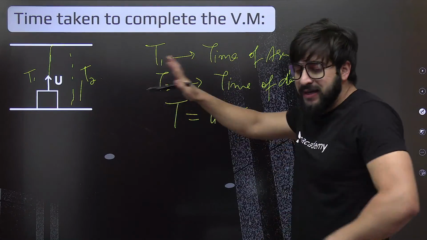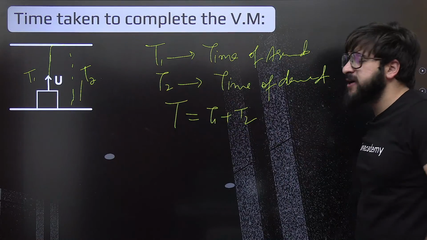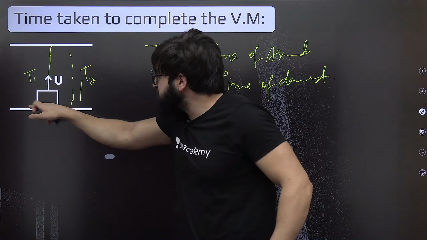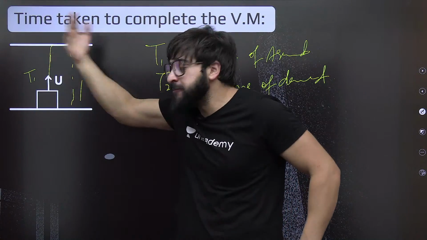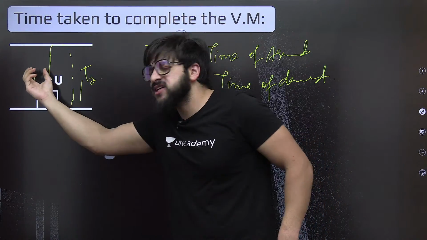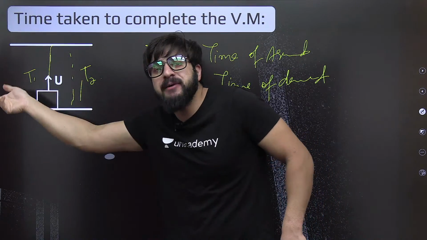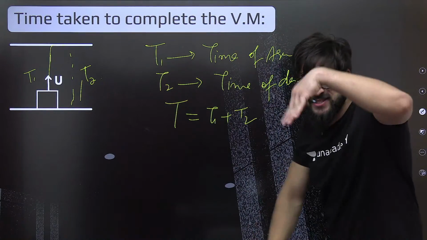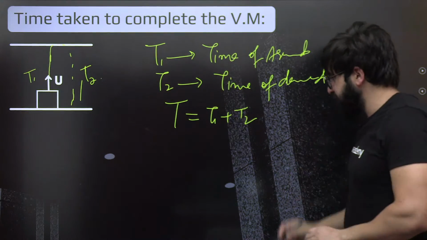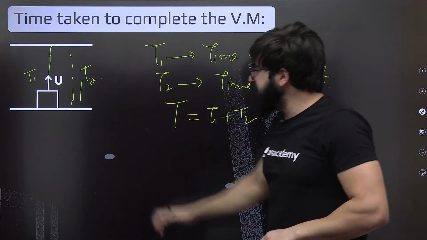Okay, now let me just find this time t1. See, I'll first find this time t1. The time it will take from this point to this point, the same time it will take from this point to this point when it's falling back. So I'll find this time t1 only, multiply that by 2, and I'll get the total time. Or I'll show you another method as well. Don't worry about that. Okay, so how do we find this time t1?